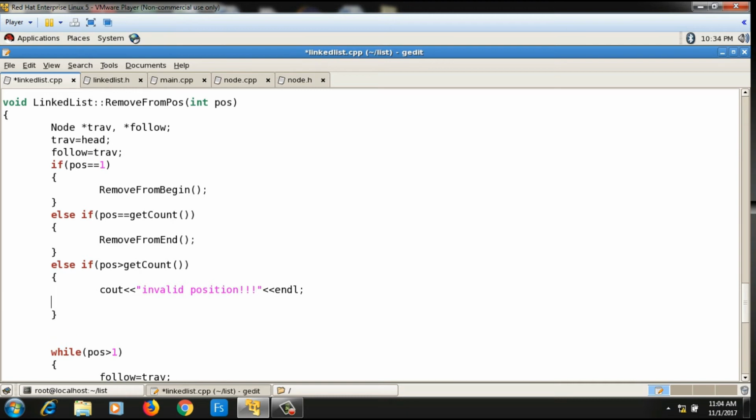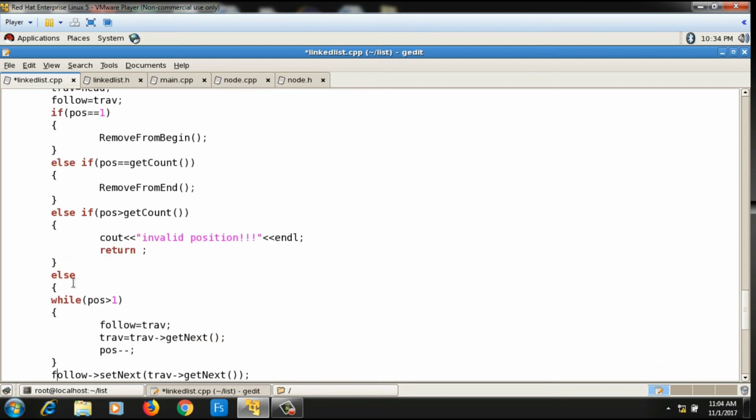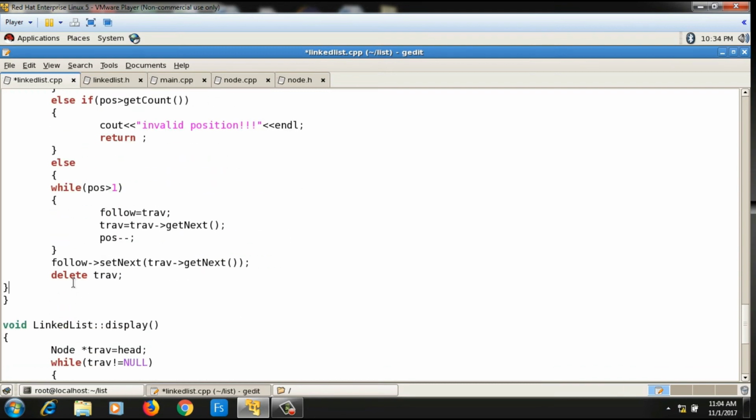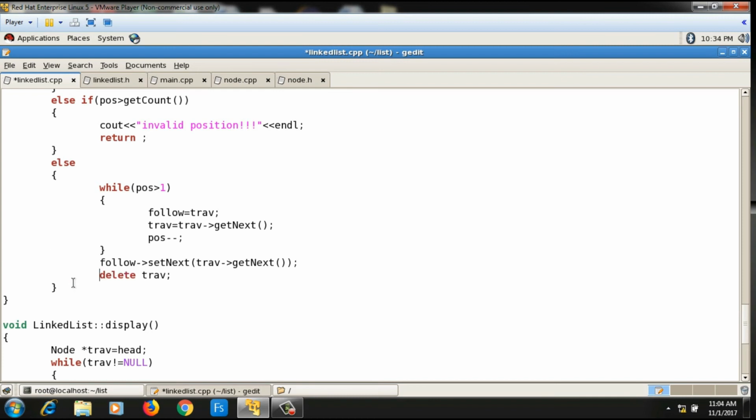So here I will write the return statement, no need to execute the further code. And the logic for deletion, which is the logic for some generic node in between, that logic I will write into the else part. So I think this will be the complete code.